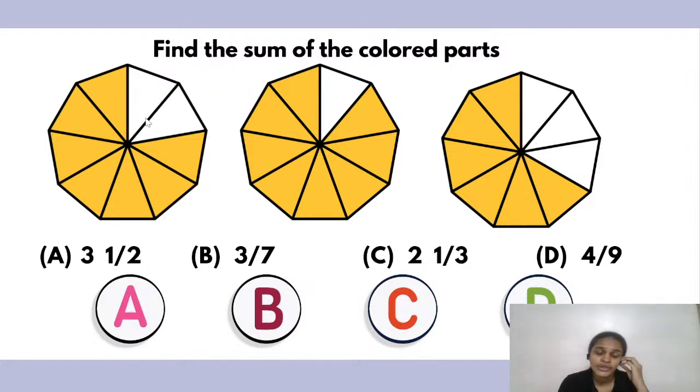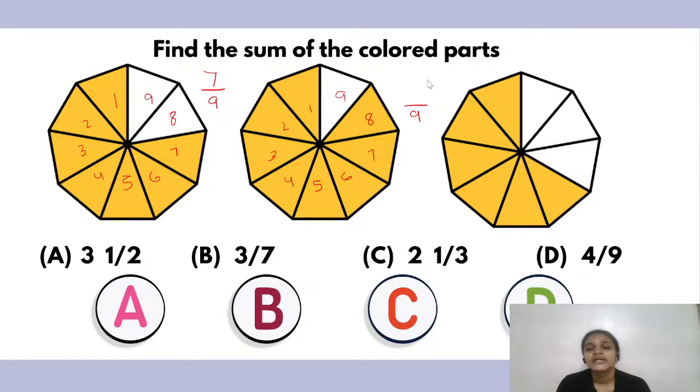So here is how it goes. How many parts is the shape divided into? 1, 2, 3, 4, 5, 6, 7, 8, 9. So 9 parts, and how many parts are shaded? 7. Here also there would be 9 parts only. So 1, 2, 3, 4, 5, 6, 7, 8 parts are colored, so we write 8 as the numerator. And same here: 1, 2, 3, 4, 5, 6, 7, 8, 9. So 6 parts are colored, which goes in the numerator, and 9 in the denominator.